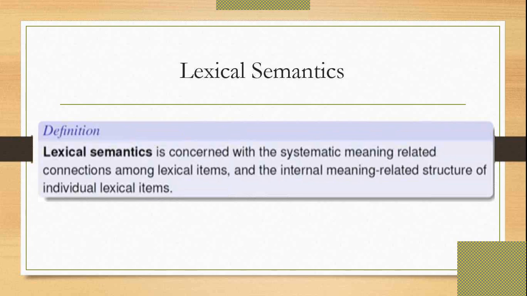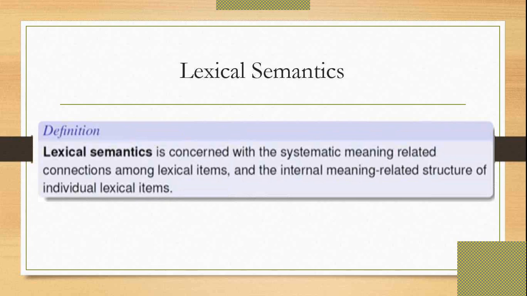So what is the definition? Lexical semantics is concerned with the semantic meaning, the related connections among the lexical items, and the internal meaning-related structure of the individual lexical items.